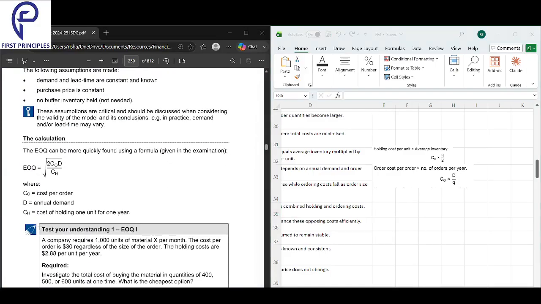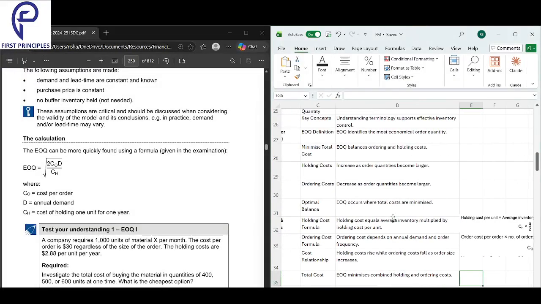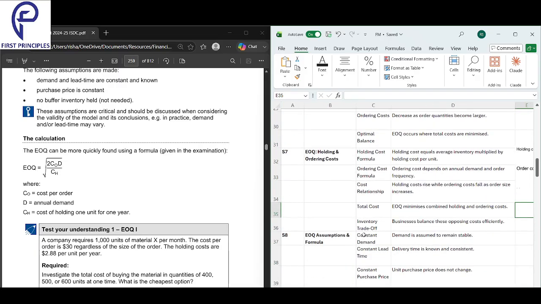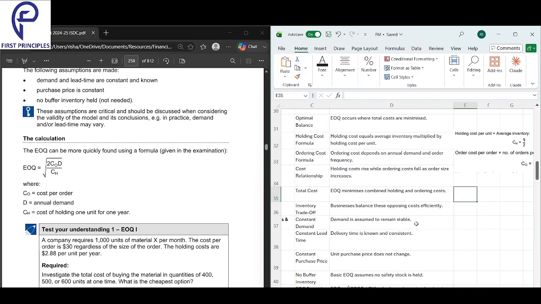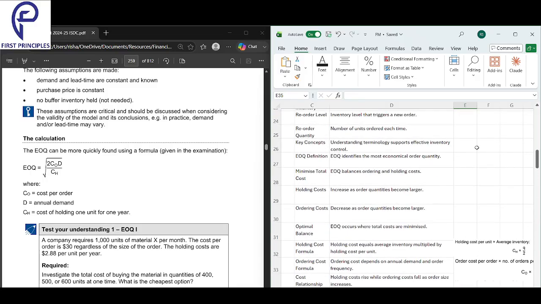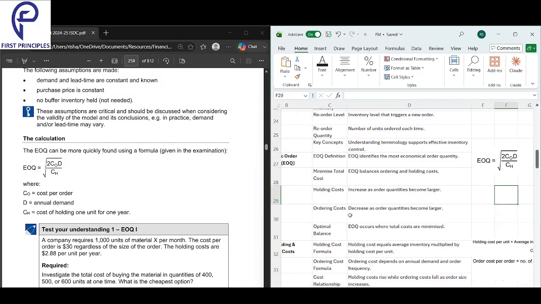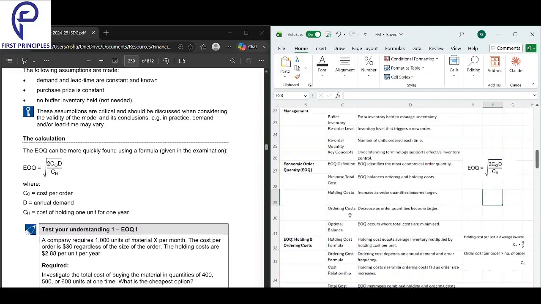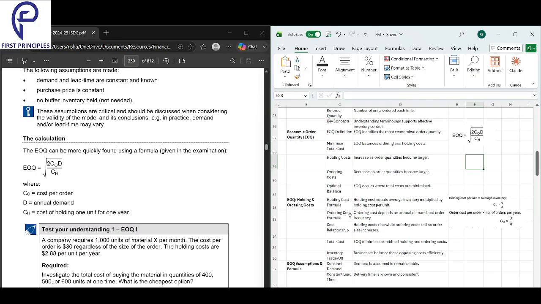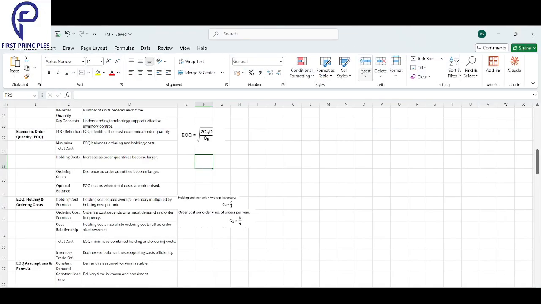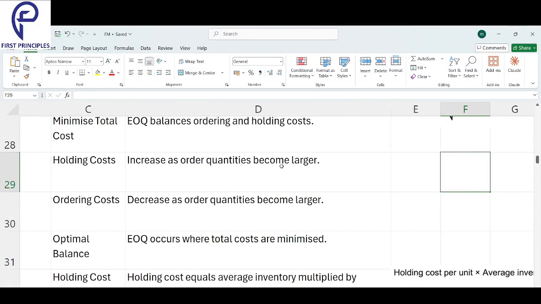What is the formula for EOQ? Next to the definition I will stick the EOQ formula. So three formulas are right here. What does EOQ do? It minimizes your total cost.